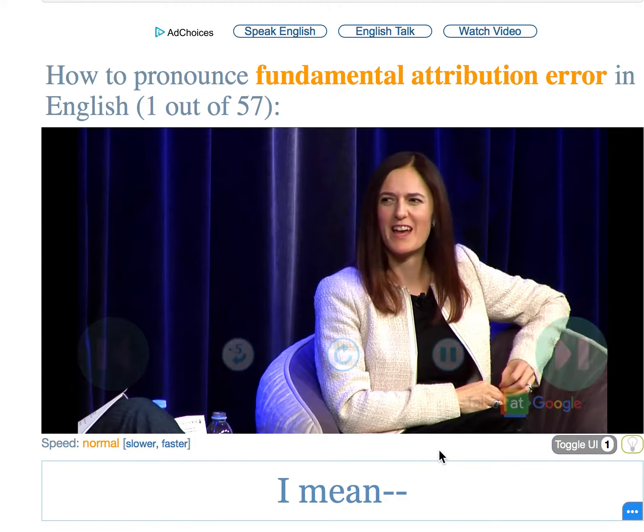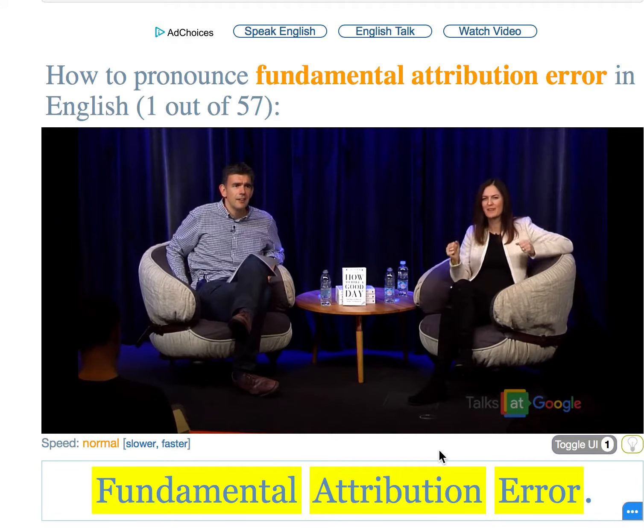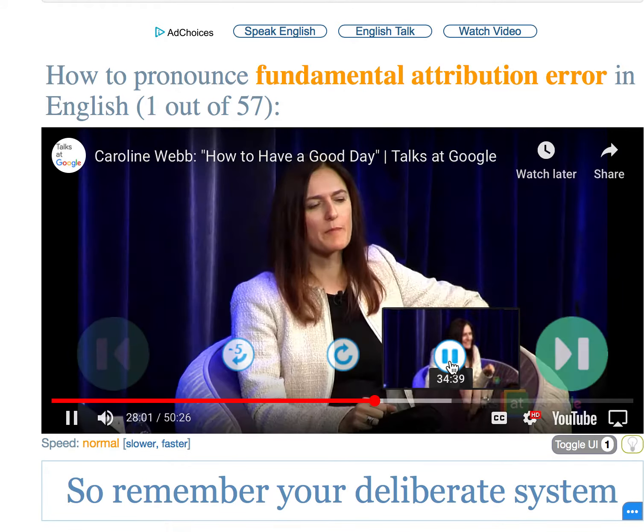Great title. I mean, fundamental. I'm going to write that down. It's fundamental attribution. It's often capitalized as well. A fundamental attribution error. So remember your.